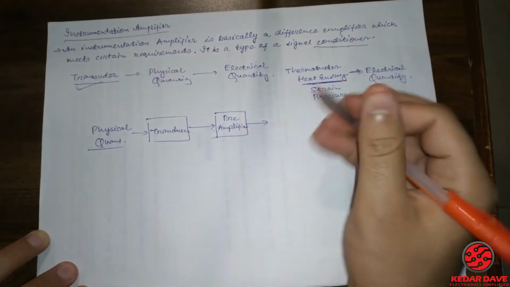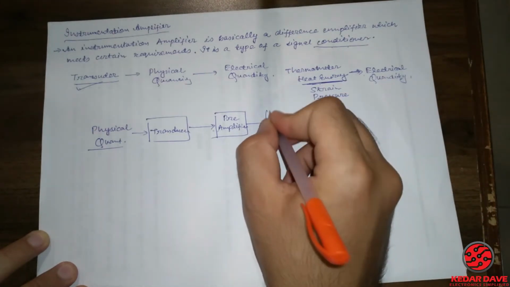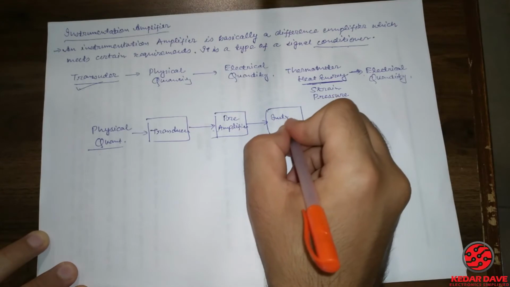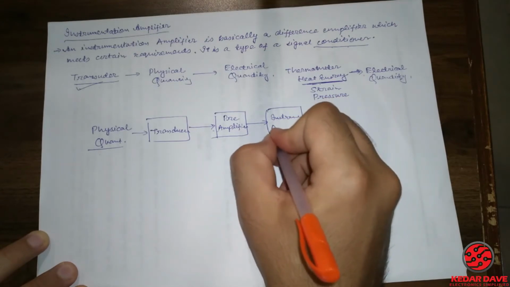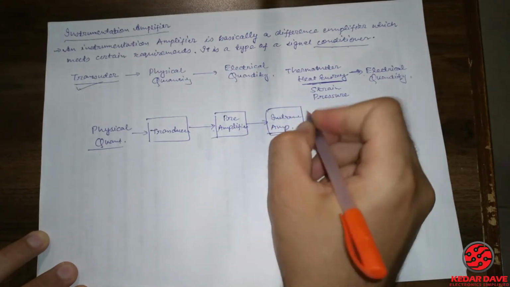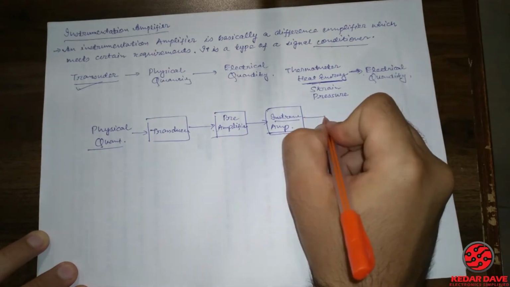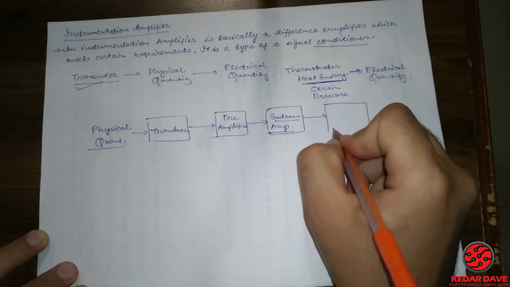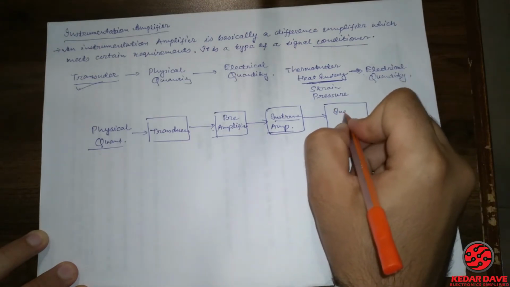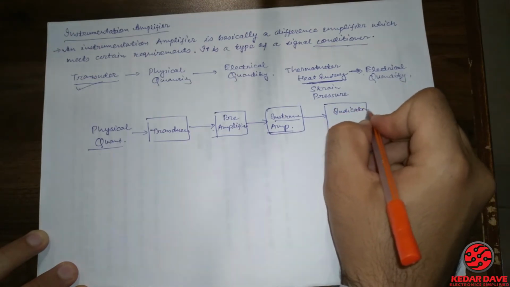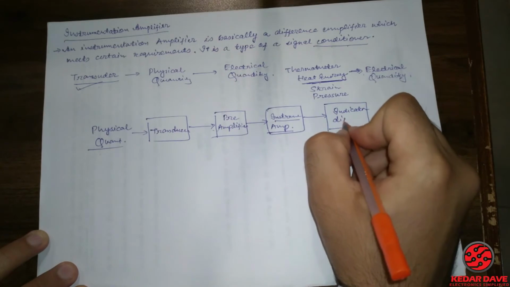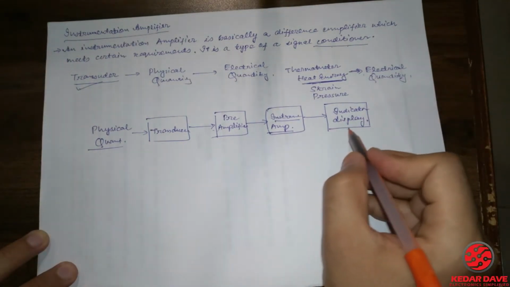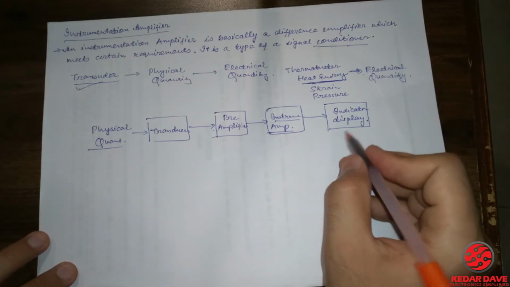The pre-amplifier stage gives its output to the instrumentation amplifier, I'm using short denotations, and it will be provided on the indicator, or we can say the display. So that's how an instrumentation amplifier will work.